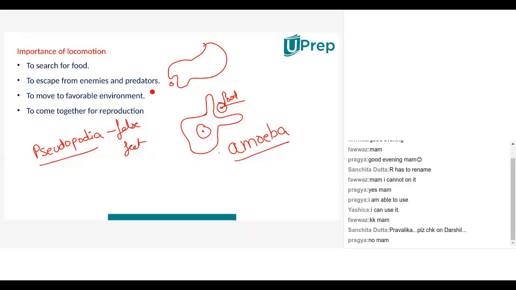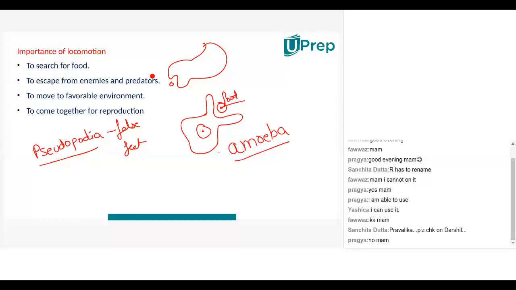Ma'am, what is the food of amoeba? It depends, similar microorganisms or maybe certain nutrients. There are various types of amoeba. Different types of amoeba would require different types of nutrients. It is found in water only.